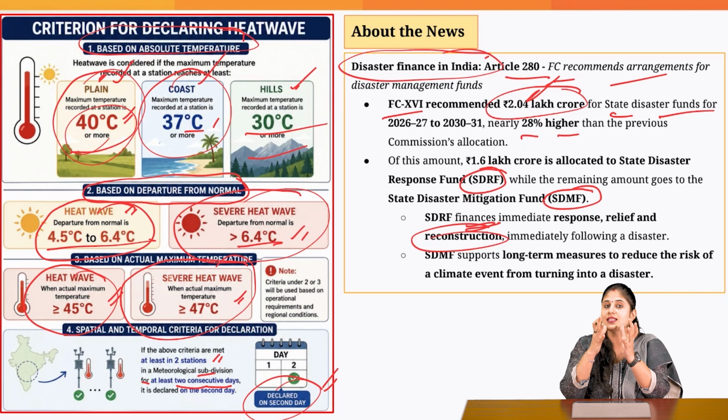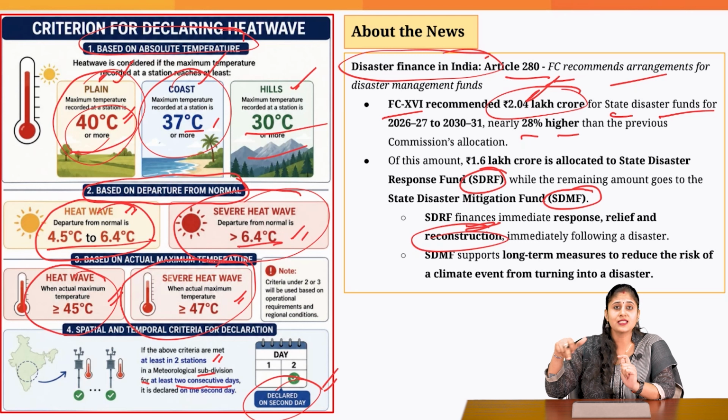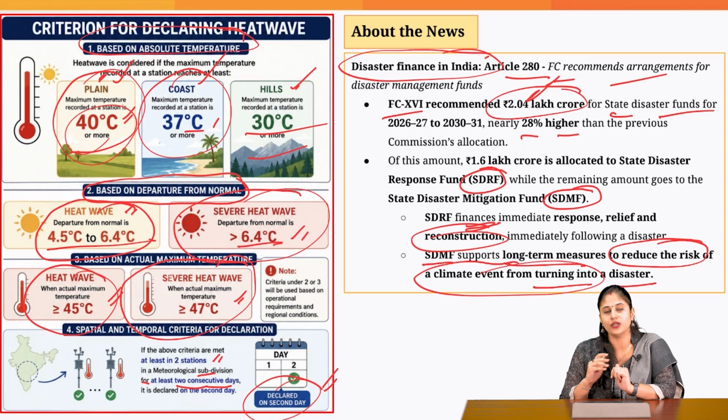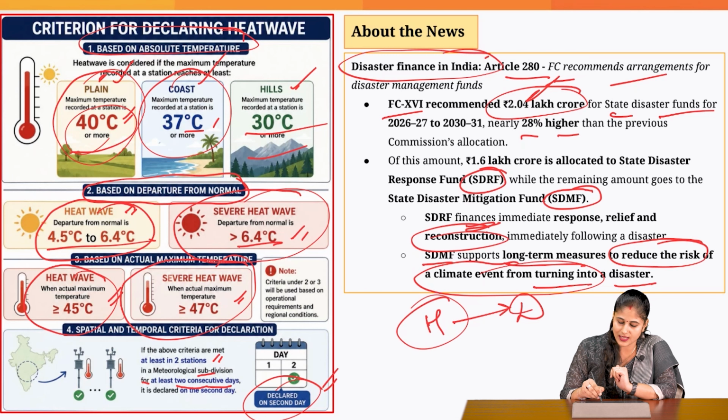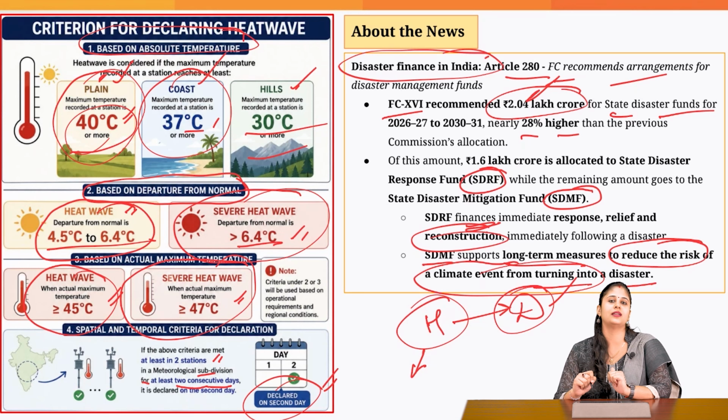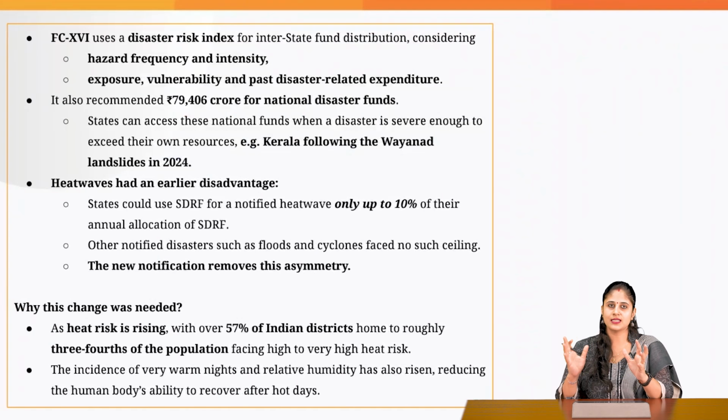Okay, preventing a hazard from becoming a disaster, because hazards are natural, disaster is not natural. Disaster is when the casualties are very high. So, the Disaster Mitigation Fund would be supporting long-term measures so that we can reduce the risk of a climate event turning into a disaster. How to ensure that the hazard does not become a disaster? Hazard is natural, disaster is based on how well you can manage the risk, how well you can reduce the casualty. If the casualties are very high, then it would turn out to be a disaster. Okay, so these are the 2 funds.